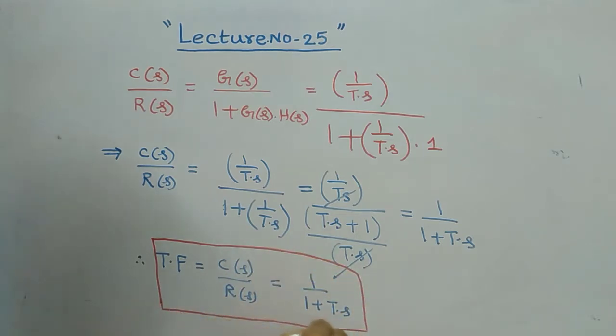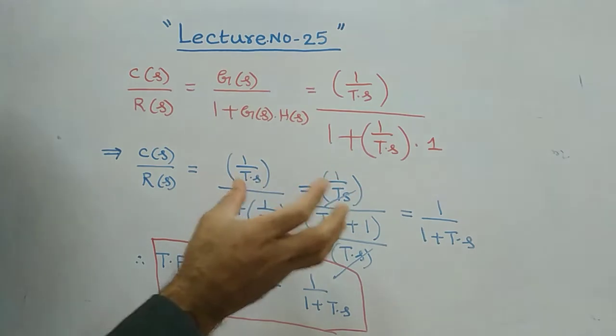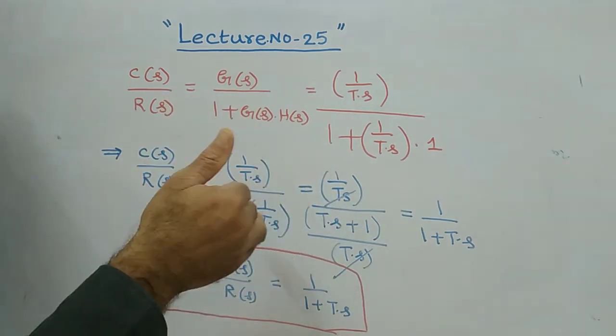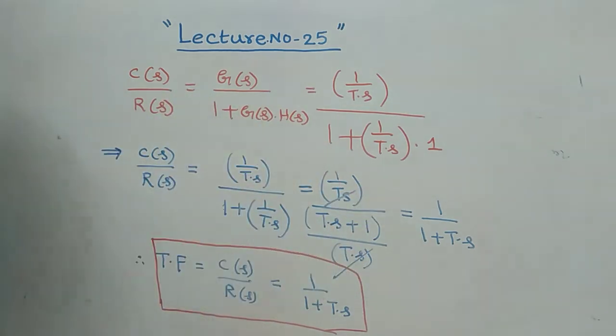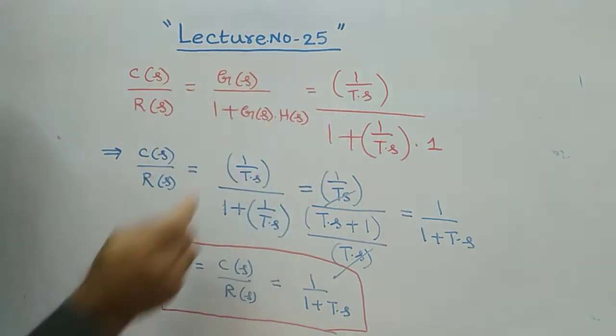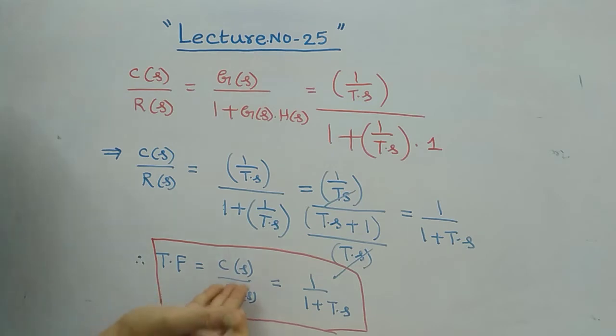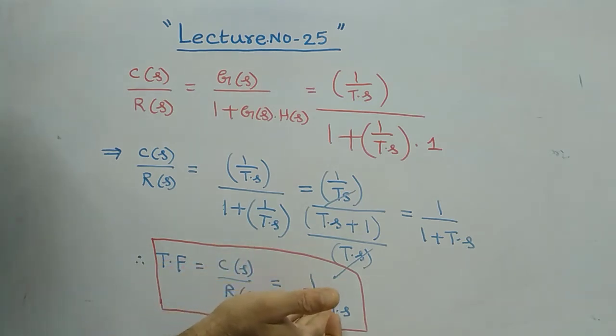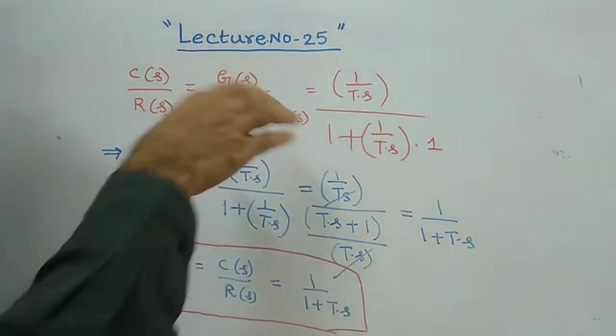This is the transfer function of your first order control system with negative feedback. Remember that the order of the system can be defined for both open loop as well as closed loop systems. So as far as your first order control system is concerned, the transfer function is C(s)/R(s) = 1/(1 + Ts), where T is called the time constant of the system,